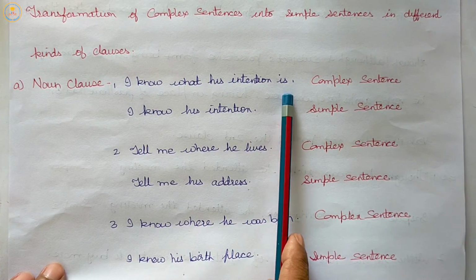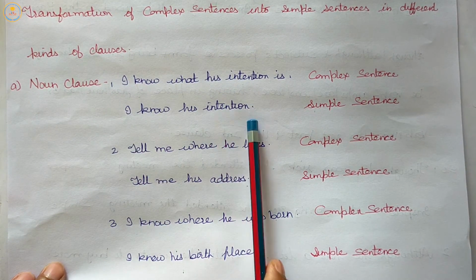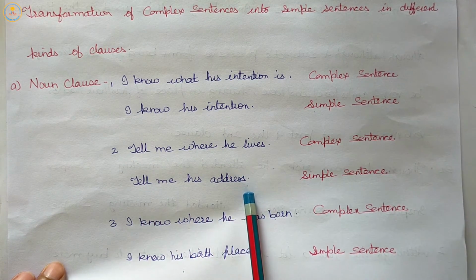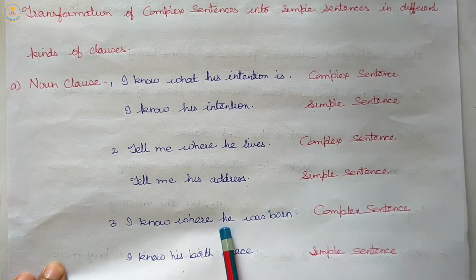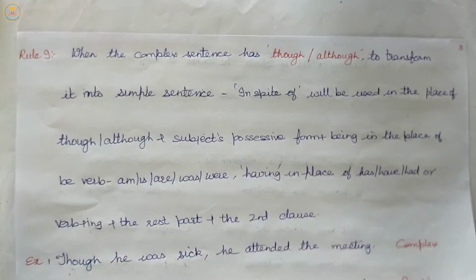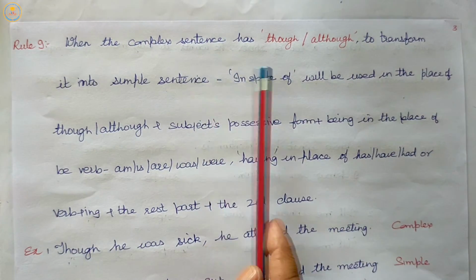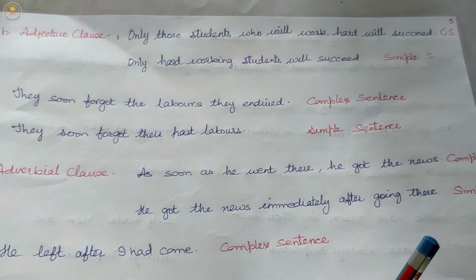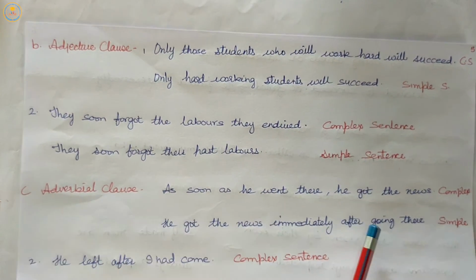I know what his intention is. I know his intention. Tell me where he lives. Tell me his address. I know where he was born. I know his birthplace. Here in 9th rule, you have read though and although. You can also use this one in our relative examples in noun clause, adverb and adjective clauses.